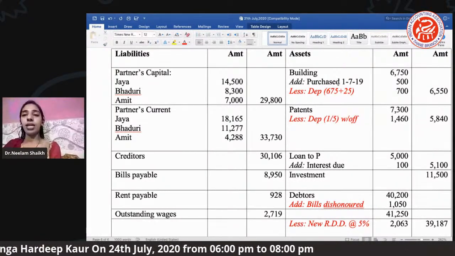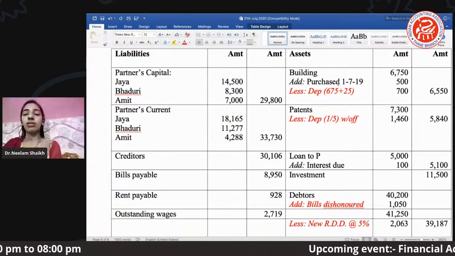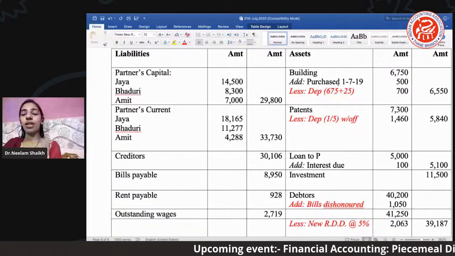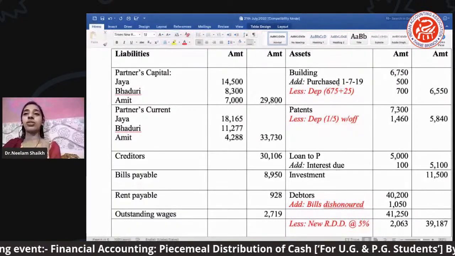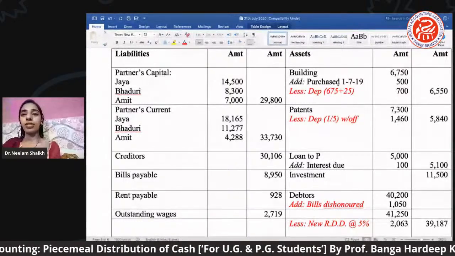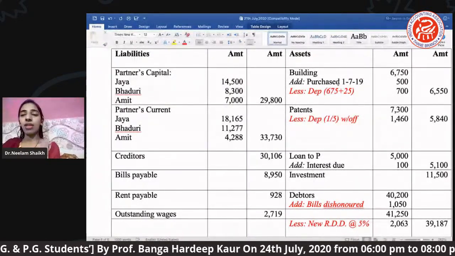Asset side, which we can say is the right hand side of the balance sheet, you can see there is a building. And if you remember, there was a building which was purchased during the year. That's why it is mentioned as addition on building, or we can say the additional building is being purchased, right? So that building was purchased and that value has been mentioned.